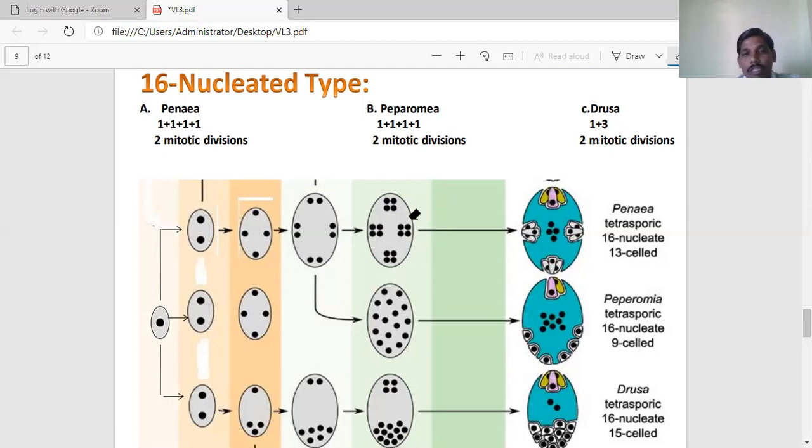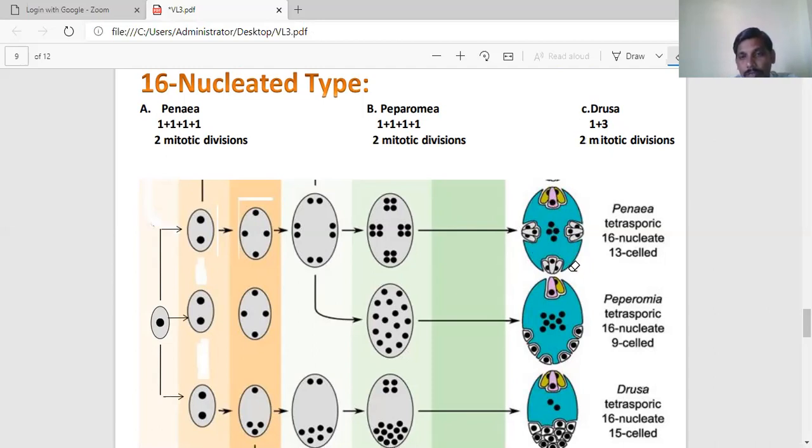So the total 16 nuclei are diffused and migrated in different manner. From each group, one of the haploid nuclei migrates towards the center. So that's why in this embryo sac, fusion of 4 haploid nuclei takes place. It forms the secondary nucleus.